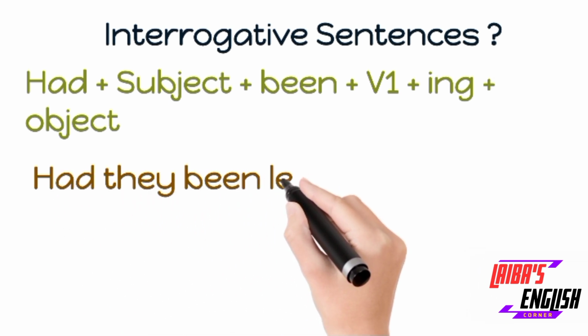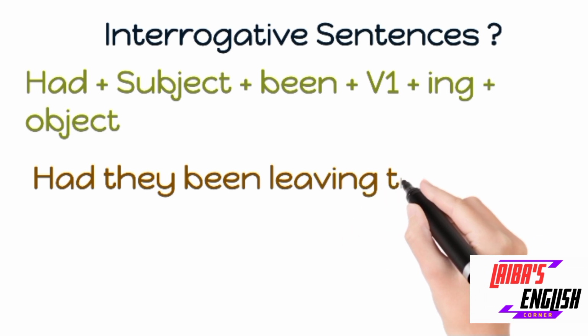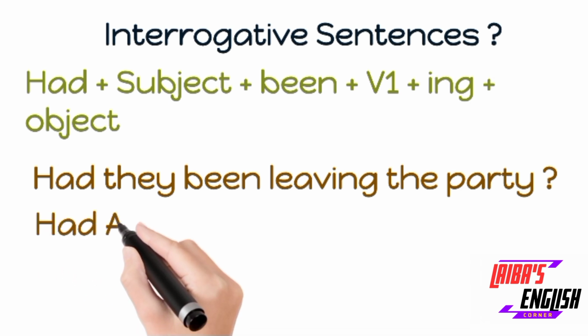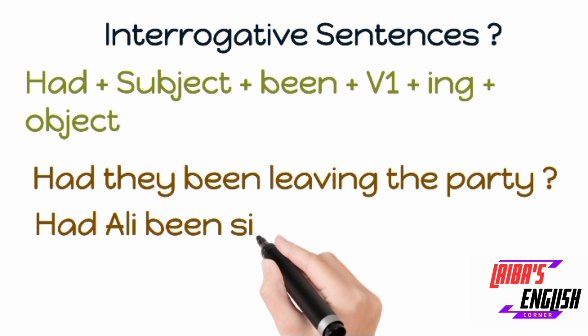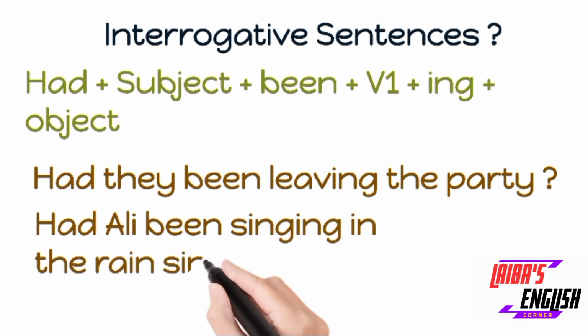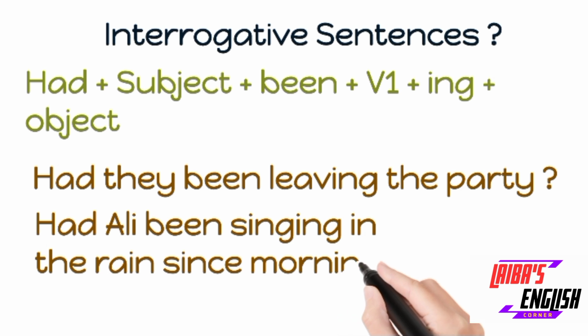So we will make some sentences according to the structure to make your concept crystal clear. Had they been leaving the party? We have started with had. Why? Because it is an interrogative sentence. We are asking a question. They is the subject, been is used according to the structure. Leave is the first form plus ing, leaving, the party is an object. Second example: had Ali been singing in the rain since morning.